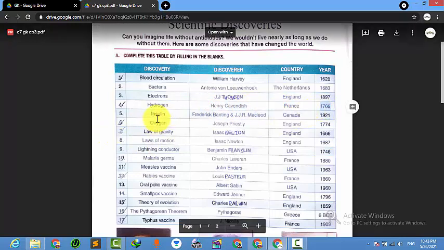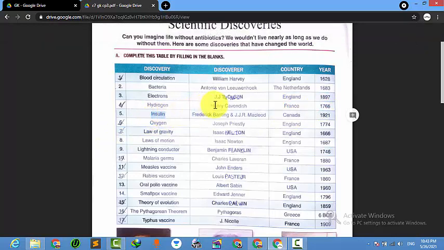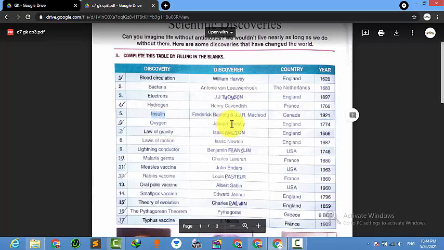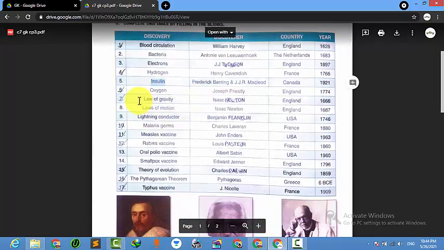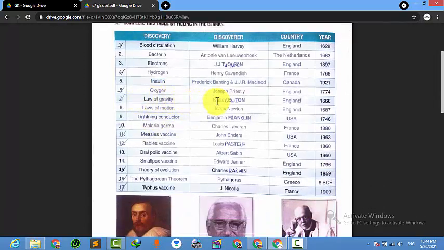Oxygen, insulin. We all know about insulin, right? That injection. The discoverers are Frederick Banting and J.J.R. Macleod, not J.J. Thomson, from Canada. Oxygen, Joseph Priestley, England, 1774.